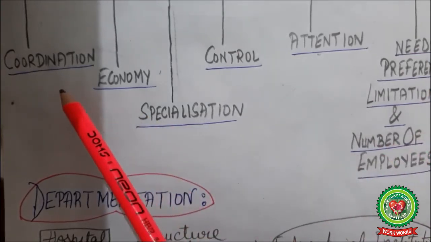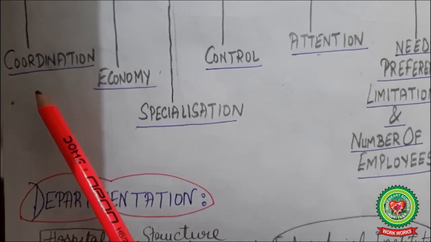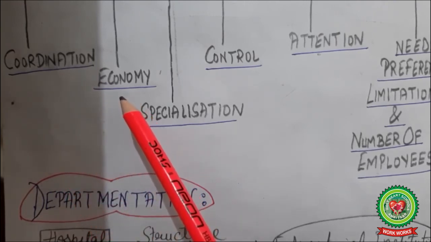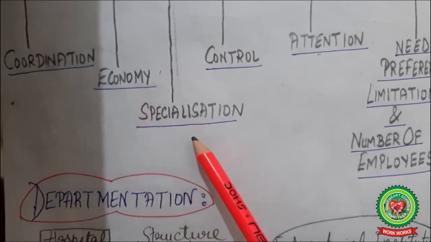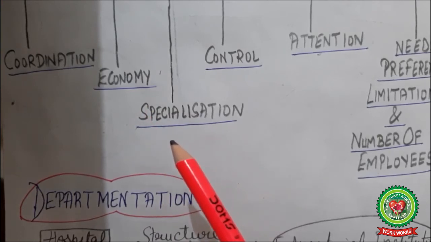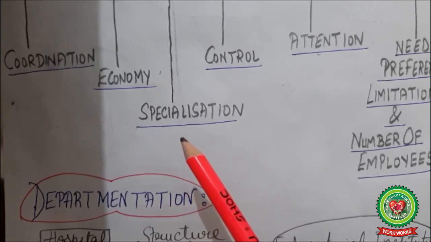First of all, there should be coordination between the top management and the lower levels of management so as to make the decisions effective. Then economy, that is low cost benefit analysis. After that, specialization: those who are experts and have skills in a particular area need to be given such authority in which they can give their best.